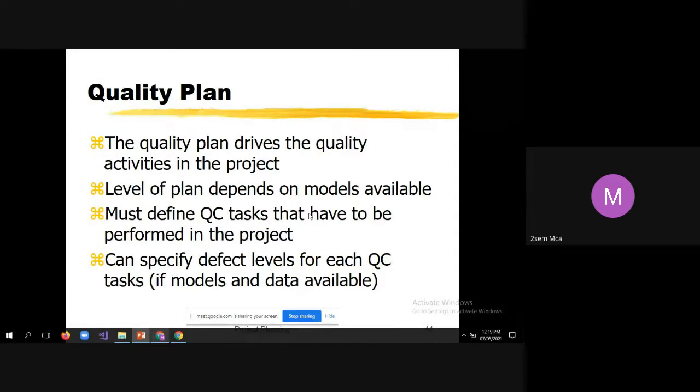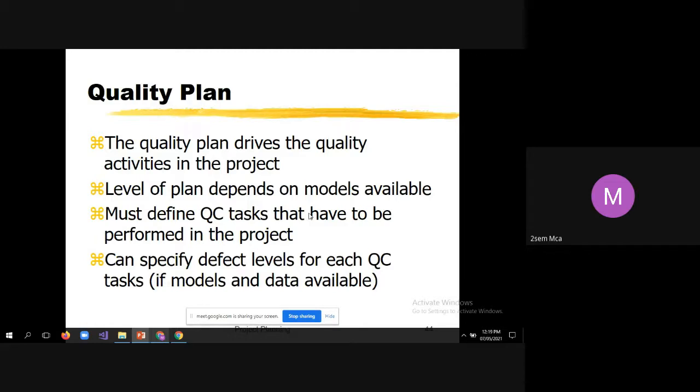Quality plan. The quality plan drives the quality activities in the project. That means the quality plan will chart out the list of quality checks that have to be carried out, in sequence. It will also tell at what stage of the project they have to be carried out, and what the procedure is. That's why the quality plan drives the quality activities in the project.